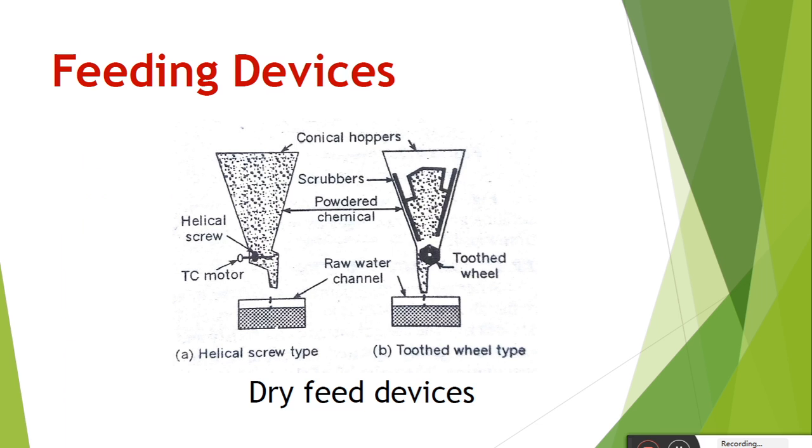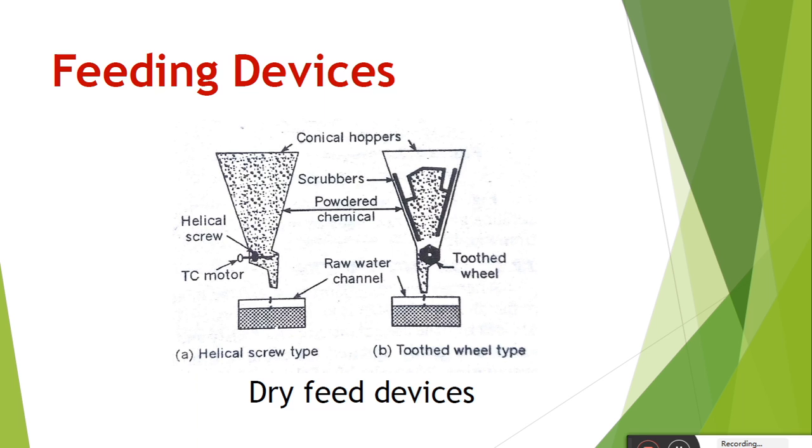Feeding means there are 2 methods of feeding coagulant into the water. There are 2 types of feeding devices which we have to use for feeding coagulant into the water. The first is the helical screw type device, and the second is the toothed wheel type device.